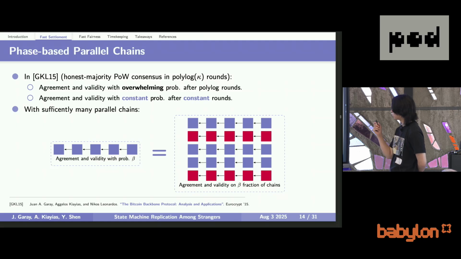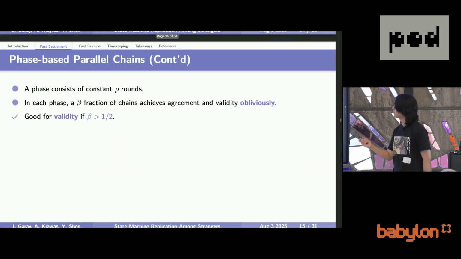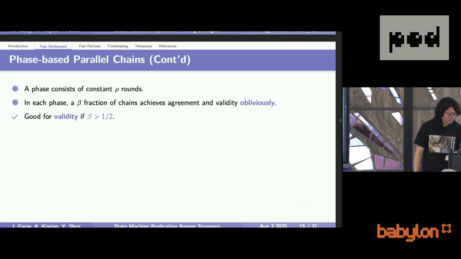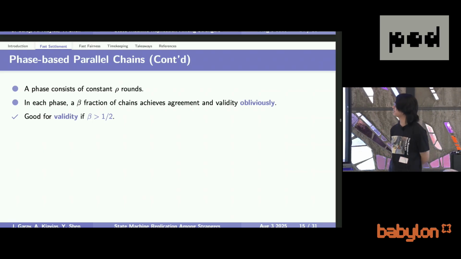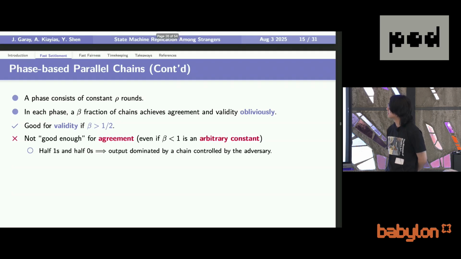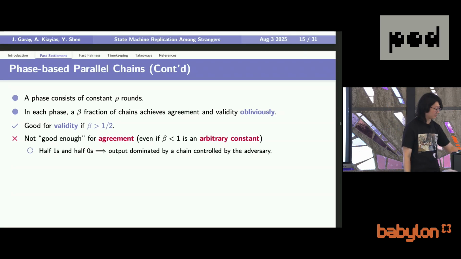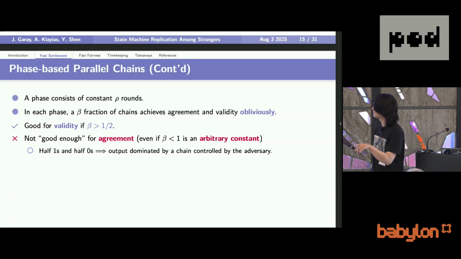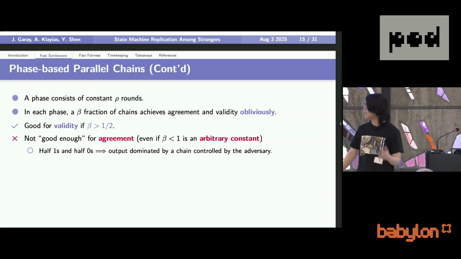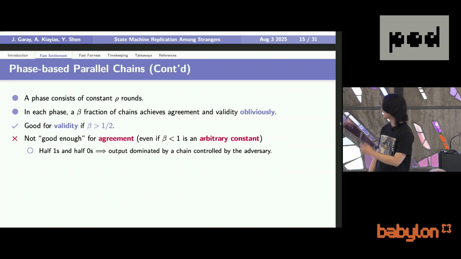So with one phase, we already have validity. We already have validity because if beta is sufficiently large, then we can just take the majority of the outputs of these consensus instances, and this will give us validity. The problem is the agreement. That's because for those chains that do not have security guarantees, the adversary can just swing the output, say, give 0 to half of the honest parties and 1 to the other half of the honest parties.